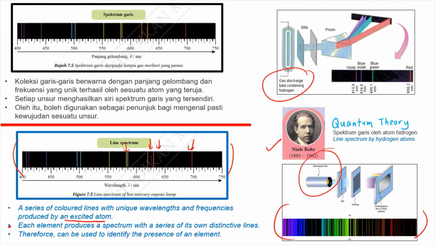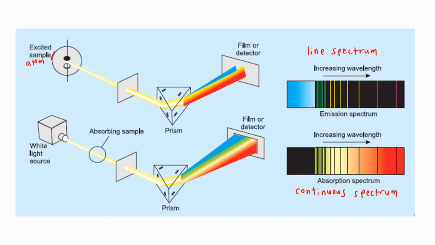It means different element, different light spectrum. Therefore, the light spectrum can be used to identify the presence of an element. This diagram shows the difference between continuous spectrum and light spectrum. Continuous spectrum is produced by white light, while the light spectrum is produced by excited atoms.